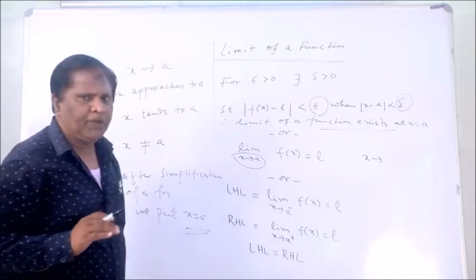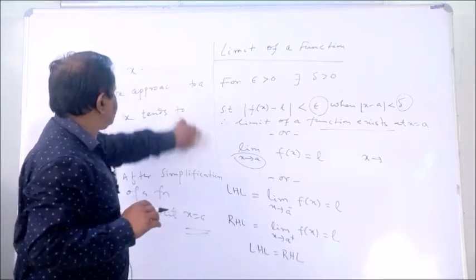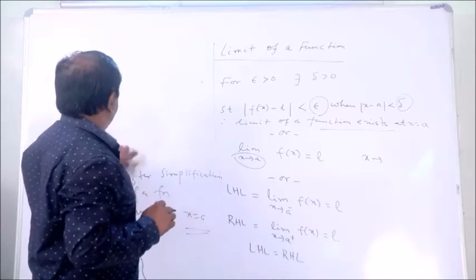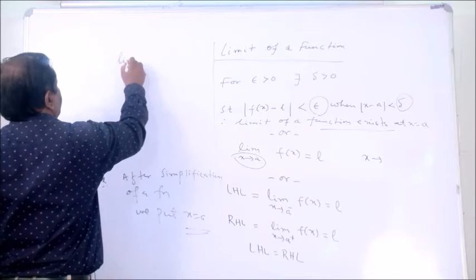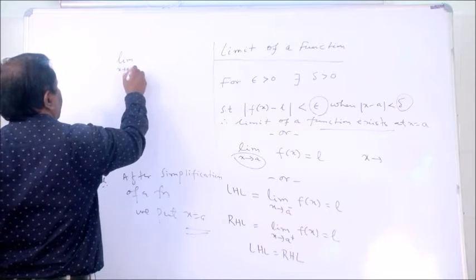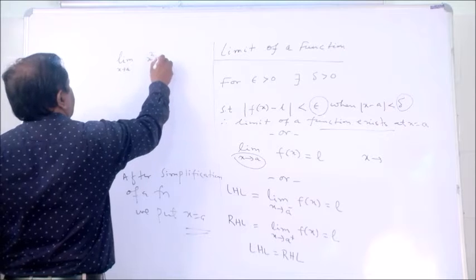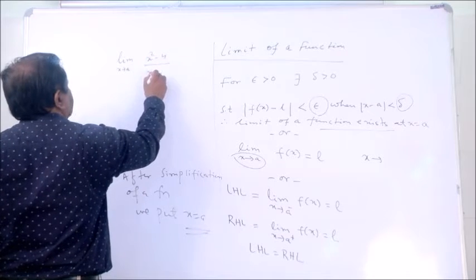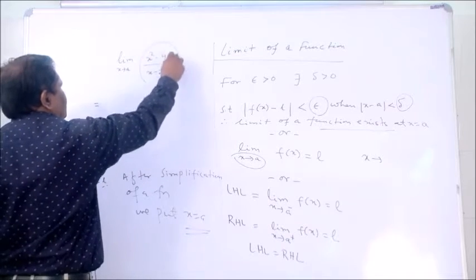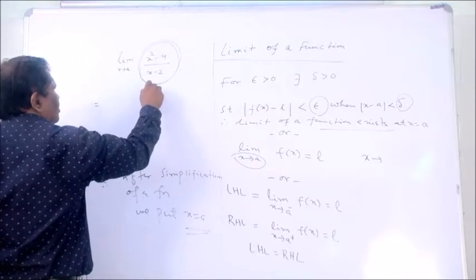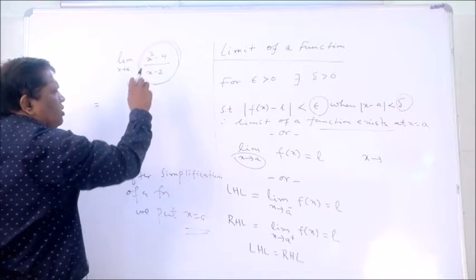One is the algebraic function. Suppose limit x tends to 2, x square minus 4 by x minus 2. This is an algebraic function, and we have to simplify first.